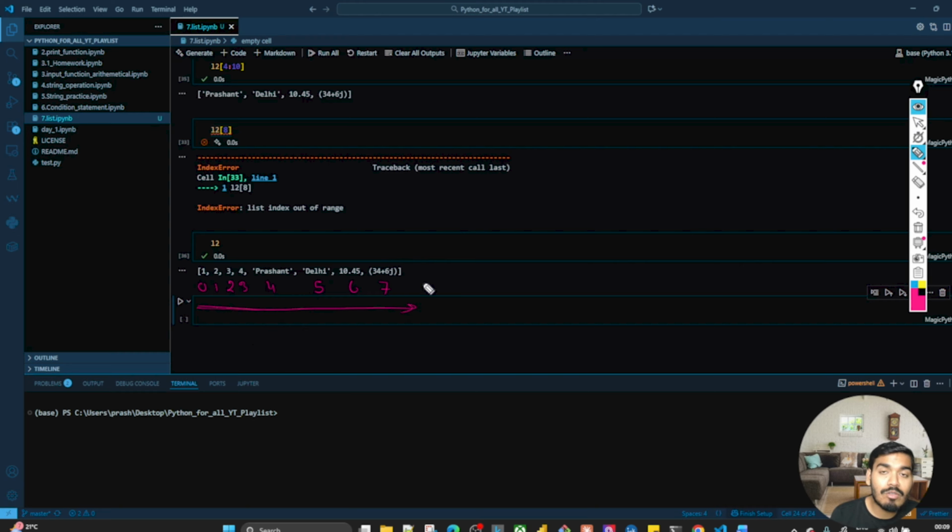Perfect. But whenever we want to access from right to left, it will be -1, -2, -3, -4, -5, -6, -7 and -8.